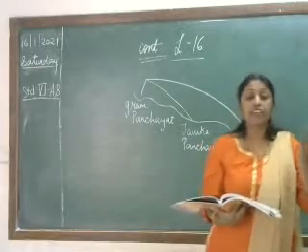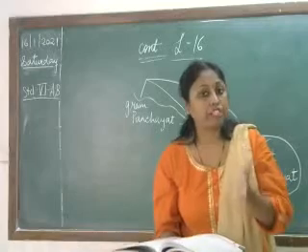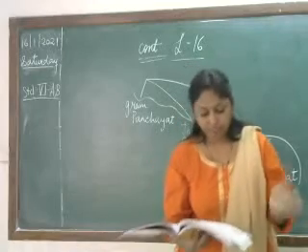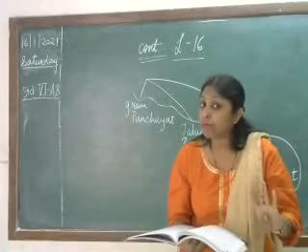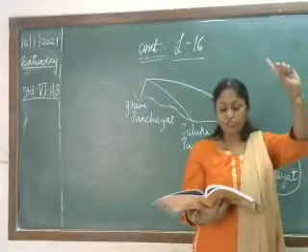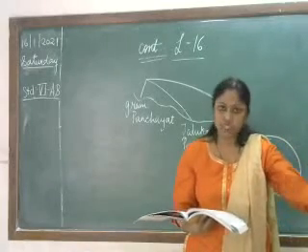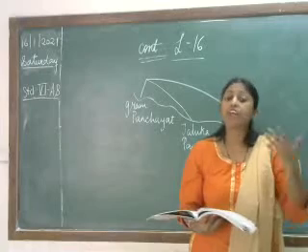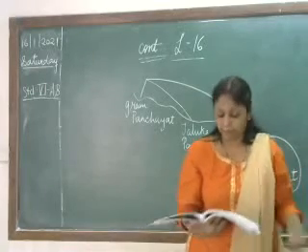Areas of municipality are divided into various wards on the basis of population. One ward consists of 4 members. How many members are there in one ward? 4. 50% out of them are reserved for women. As I explained to you in the previous videos, everywhere the women are getting respect with 50% of seats reserved for them.